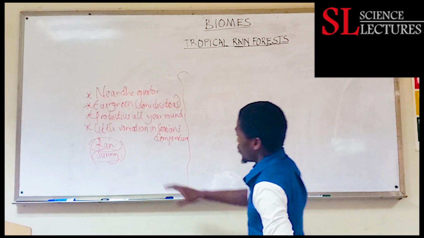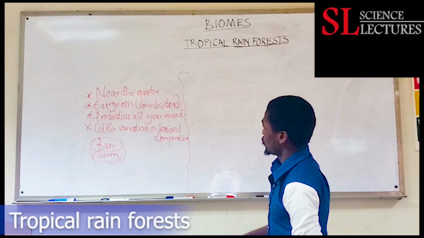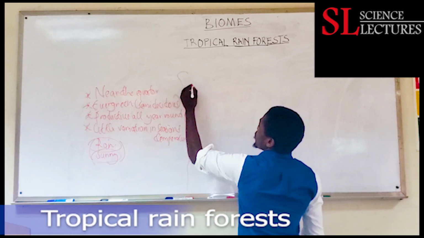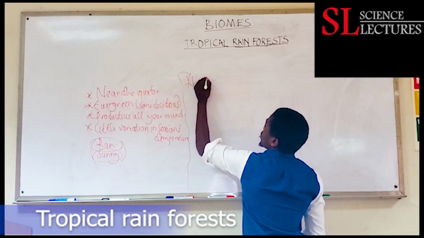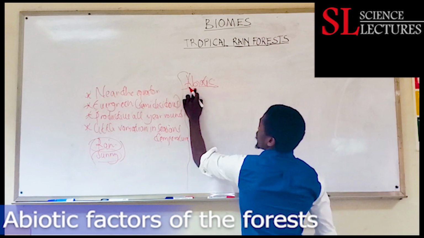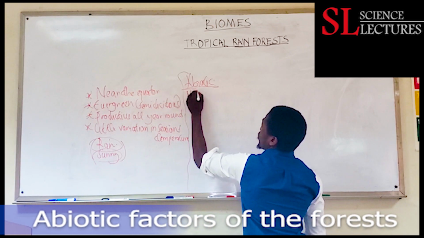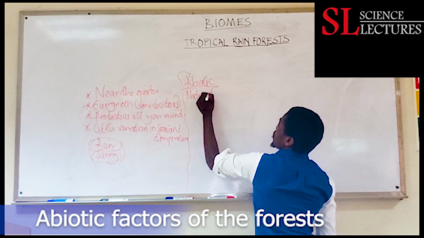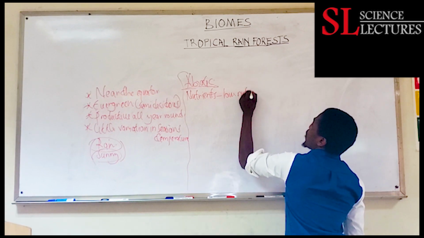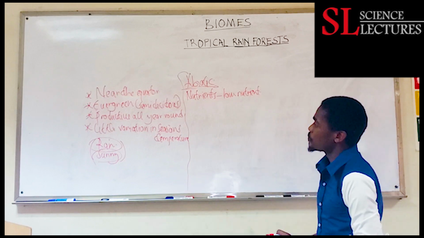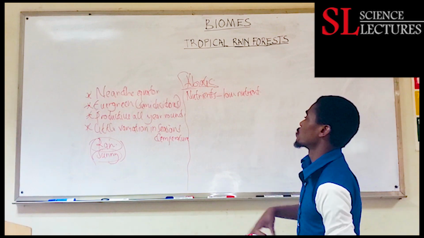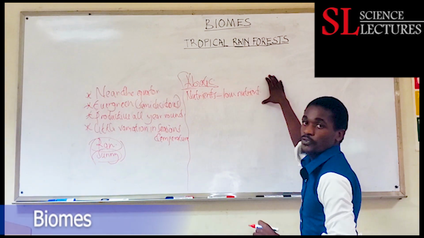So we are saying they receive rain all year round, productive, the sun is there. But now we want to look at some of the abiotic factors, or abiotic components, of this biome. And number one thing we look at is the nutrients in the biome. Nutrients are very low within this biome. So low nutrients in the biome. Why are they low? We are saying this biome receives water continuously. Now this water leaches the nutrients down the ecosystem. So the biome has very low nutrients within it.